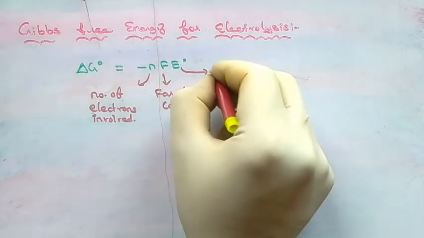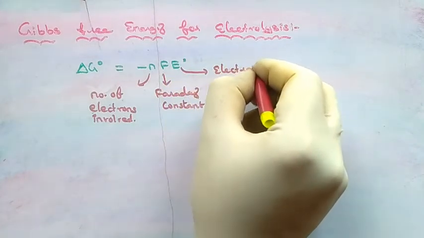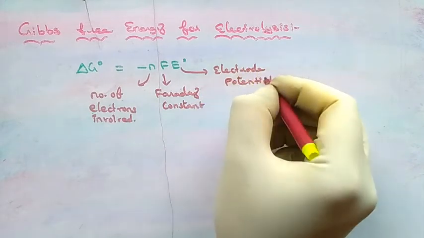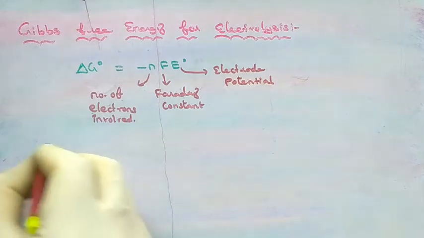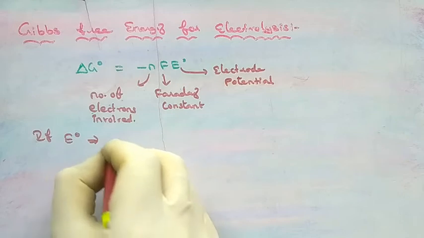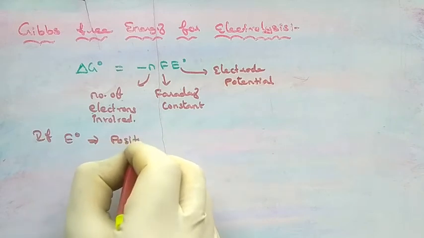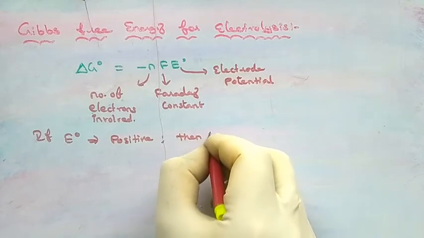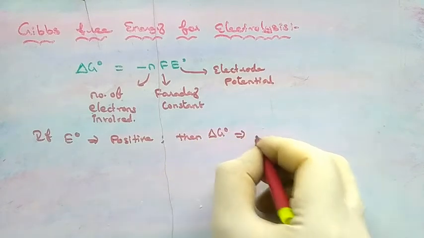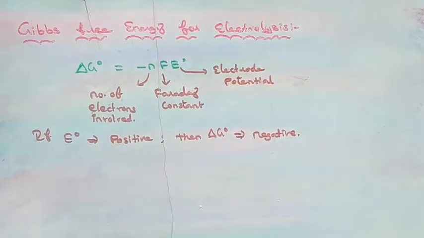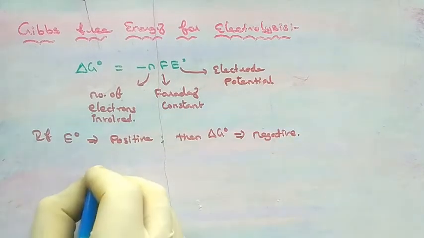E0 is electrode potential. As we have seen in the thermodynamic principle, here also, if the value of E0 is positive, then the value of delta G0 becomes negative. Let's see how it is possible.